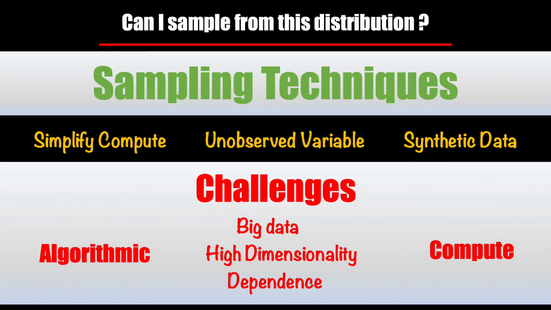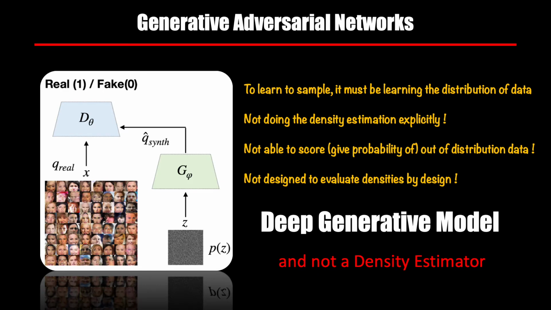In other words, most of the problems that we saw in the context of density estimation apply to the sampling aspect as well. Same issues: big data, high dimensionality, and dependence. Before I start to explain the big idea behind normalizing flows that aim to address density estimation and sampling challenges, I wanted to say a few words about two famous types of networks, as both of them seem to give an impression that they do density estimation as well as are easy to sample from.